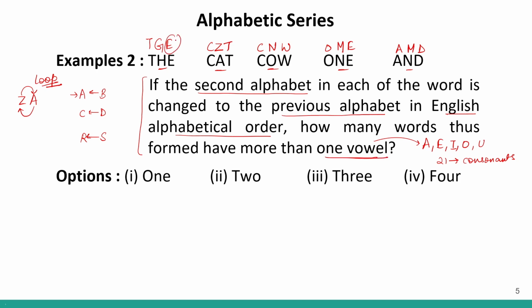So over here, how many vowels are there? Only one. Over here there are no vowels. Over here also there are no vowels. In this I have two vowels, O and E, correct? And in this I have one vowel. So only one word will be there which will have more than one vowel. Therefore my answer will be option number 1, 1. Clear?